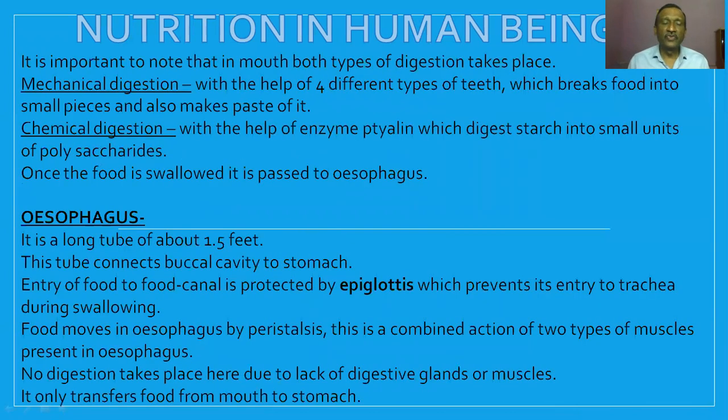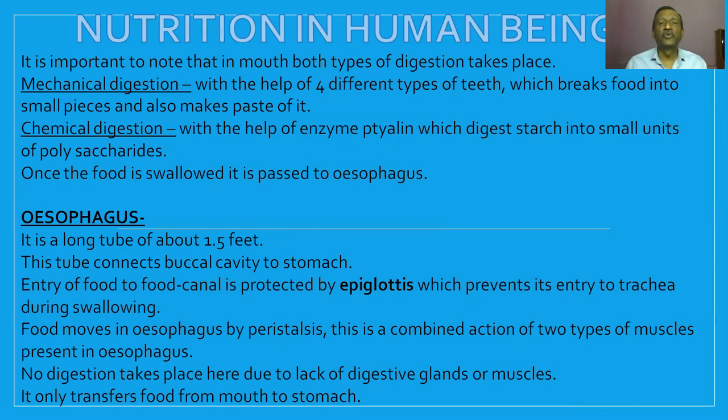Going back to the esophagus, it is a long tube of about 1.5 feet length, and it connects the buccal cavity, that is the mouth, to the stomach. There is no gland found in the esophagus, so there is no chemical digestion in the esophagus. However, the enzymes secreted in the saliva continue to work because the food still contains that saliva, and nothing present can nullify the effect of the ptyalin which was secreted in the saliva.